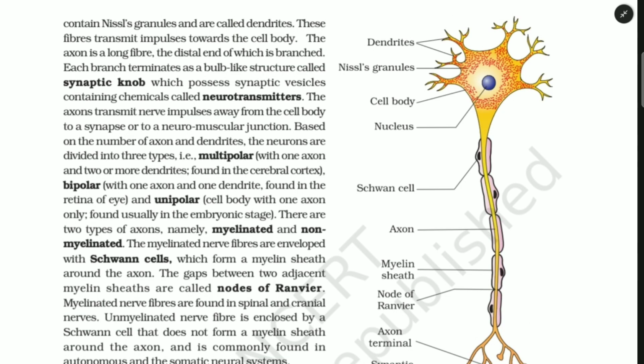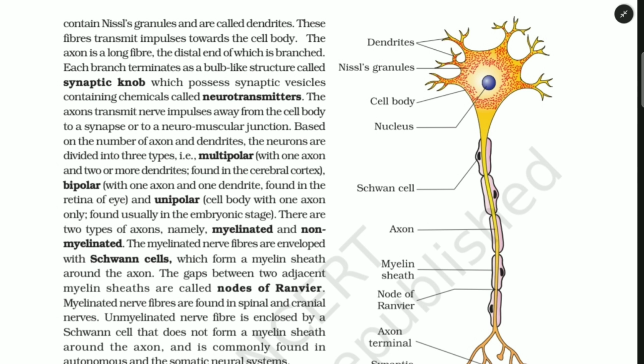They transmit impulses towards the cell body. The axon is a long fiber, the distal end of which is branched. Each branch terminates as a bulb-like structure called synaptic knob, which possesses synaptic vesicles containing chemicals called neurotransmitters. The axons transmit nerve impulses away from the cell body to a synapse or to a neuromuscular junction.